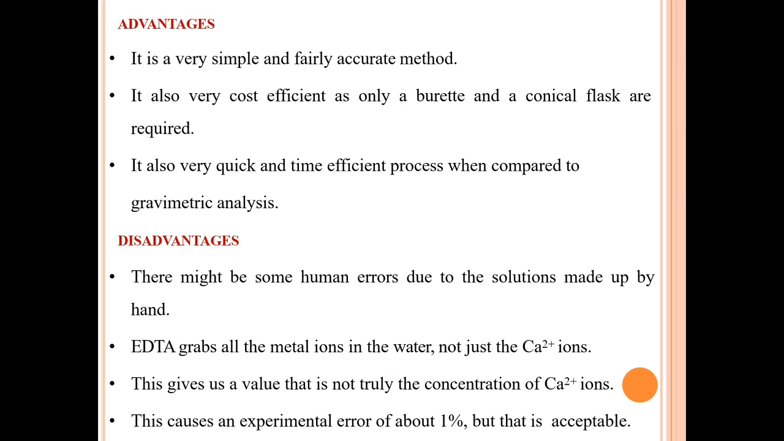In this estimation, it is having some disadvantages also. There might be some human errors due to the solutions made up by hand. EDTA grabs all the metal ions in the water, not just the calcium 2+ ions. This gives us a value that is not truly the concentration of calcium 2+ ions. This causes an experimental error of about 1%, but that is acceptable.